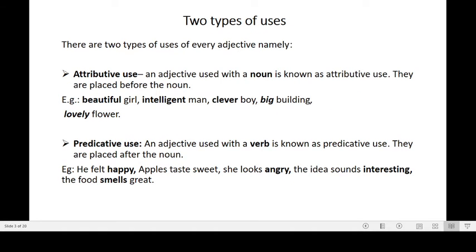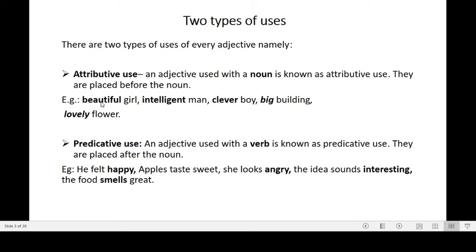There are two types of uses of adjectives, and they are the attributive use of adjective and the predicative use of adjective. Now let's learn what an attributive use of adjective is. An attributive adjective is used with the nouns in the sentence.